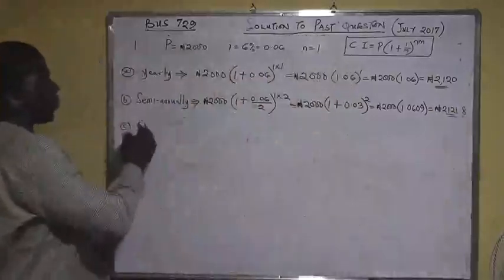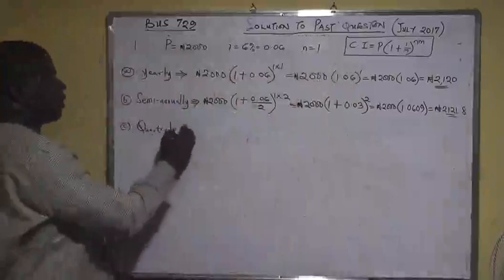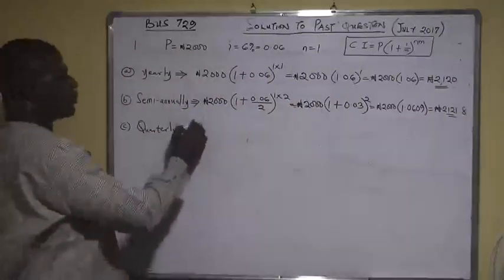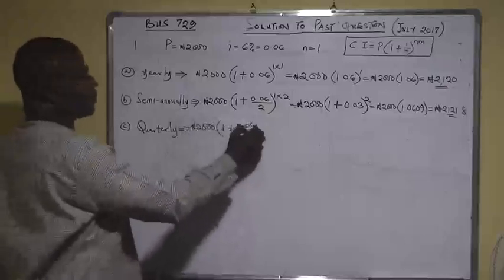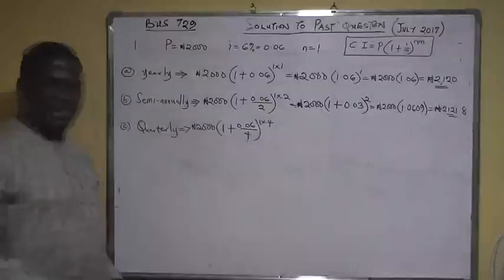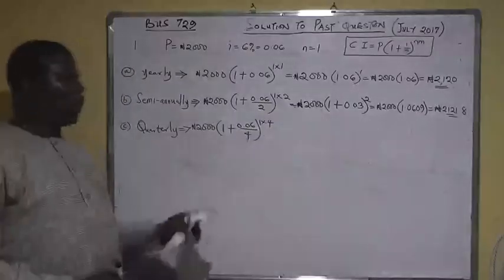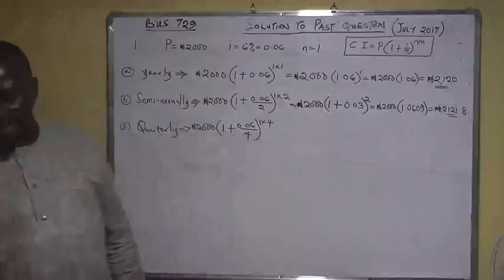Then for quarterly, you have 2000 into 1 plus 0.06 divided by 4 raised to power 1 times 4. Now where did I get 4 from? The 4 is quarterly. Anything quarterly means 4 times in a year.